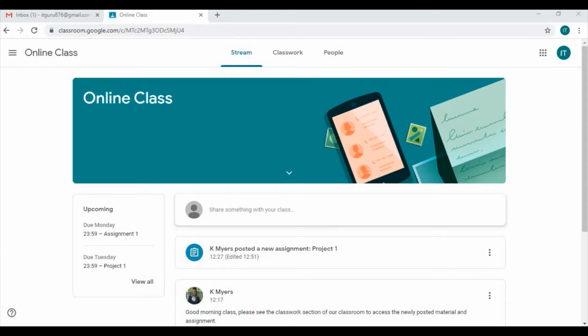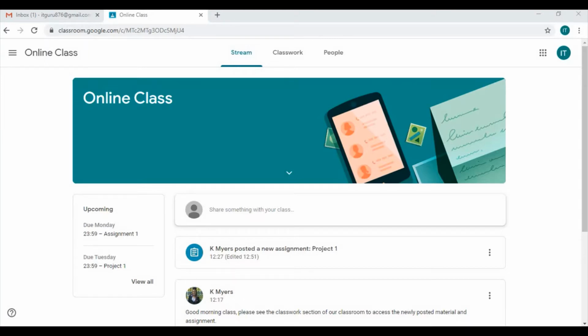Now, as a student, there are three main options that we will be working with in this Google Classroom. They are stream, classwork, and people. Now, the first selection that we will be focusing on is the stream area.